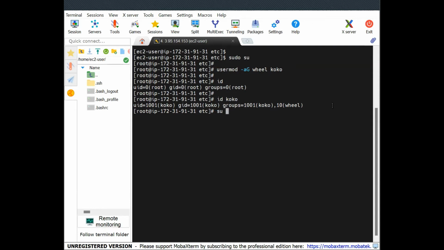Okay, let me first of all go to EC2 like that man recommended. EC2 user. And then let me switch user from EC2 now to Coco. Switch user to Coco. What's Coco's password? Coco123. So we are Coco now.